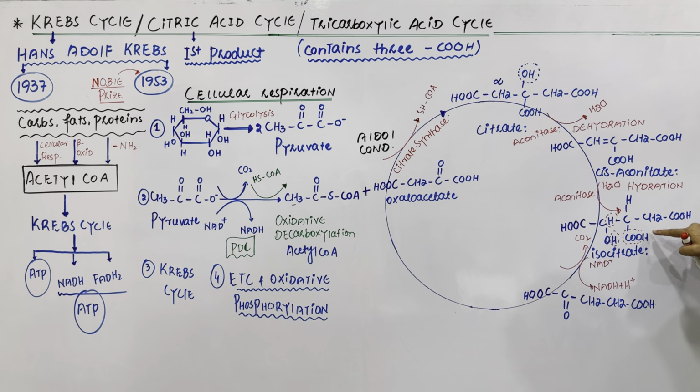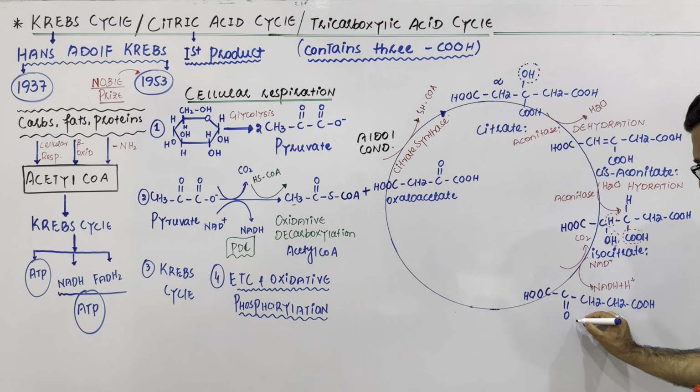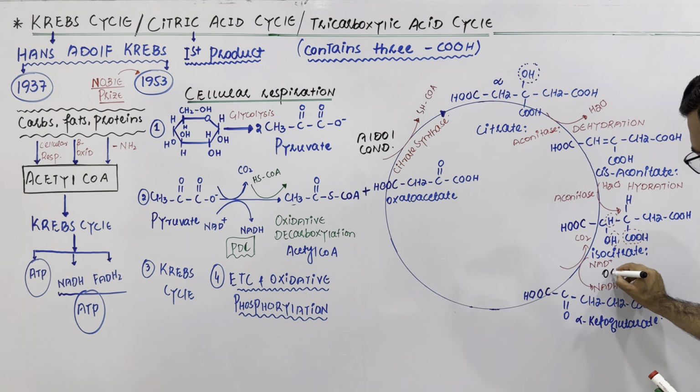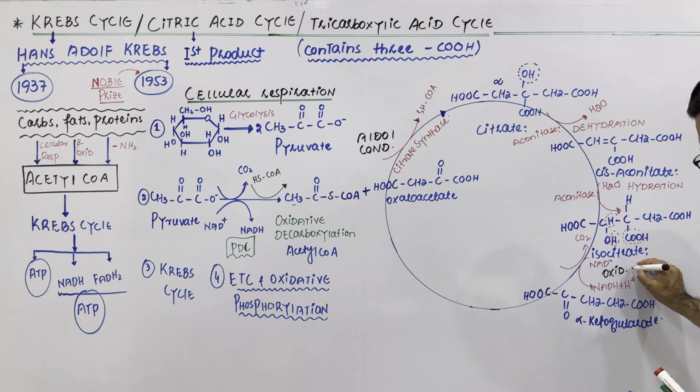So this carbon has now two hydrogen atoms that will be changed to CH2, and because of removal of these hydrogens, the double bond will be formed between carbon and oxygen, and now the product is alpha ketoglutarate. And my dear students, what type of reaction is it? It is basically oxidative decarboxylation.